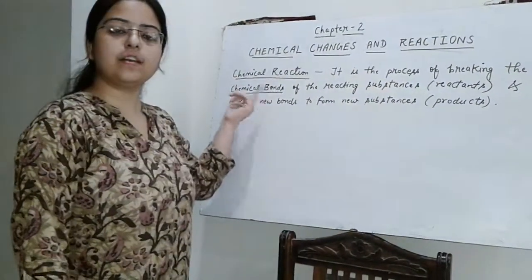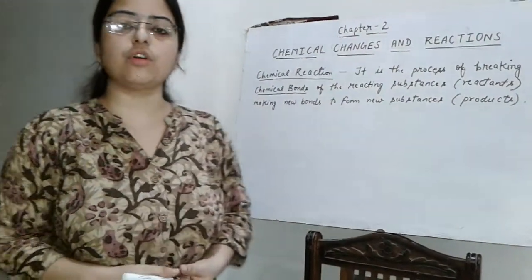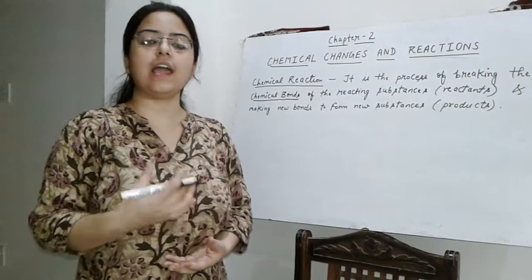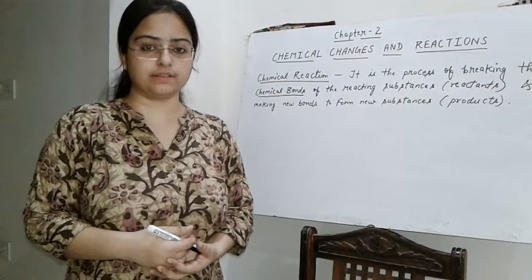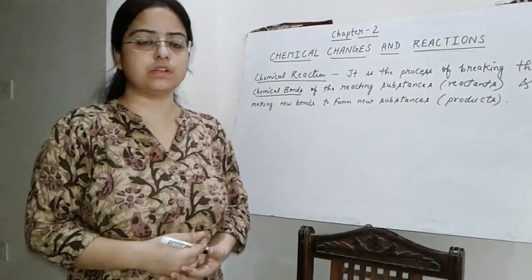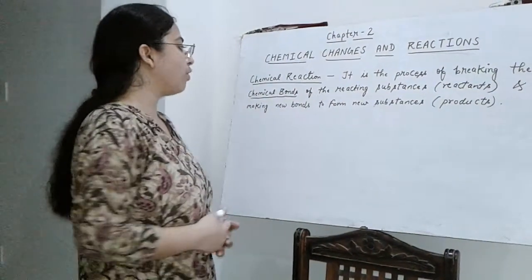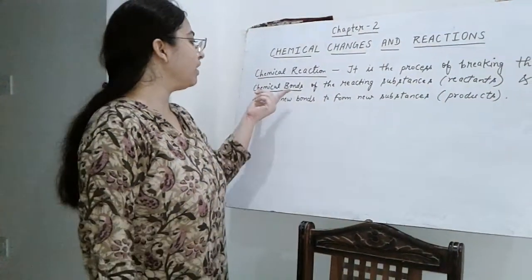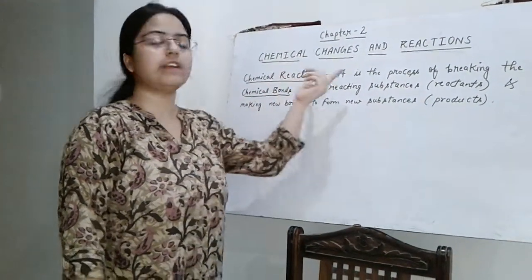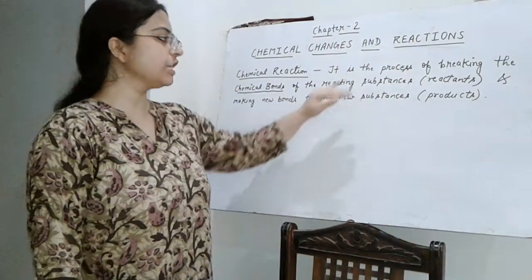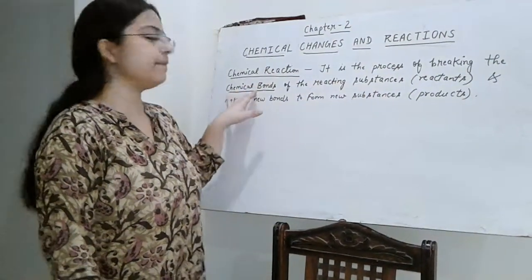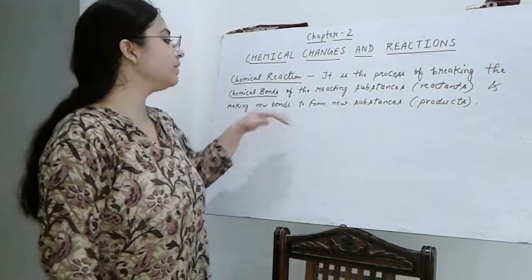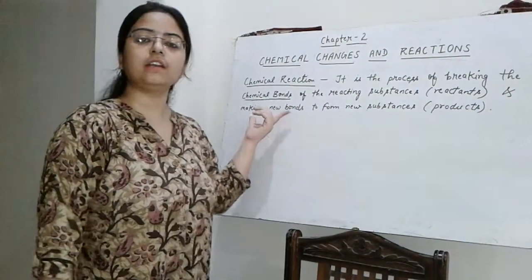Now, what is a chemical bond? Chemical bond is a force of attraction that holds the atoms of a molecule together in a compound. We will study this chemical bond in detail in the coming chapters. Here you only have to study that a chemical reaction is the process in which the chemical bonds of the reacting substances are broken down to form new substances by making new bonds.